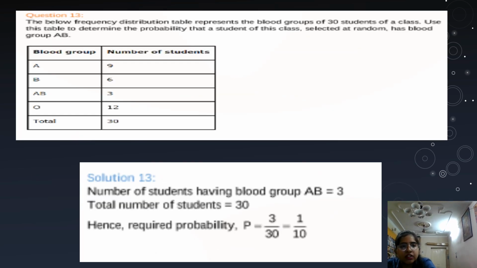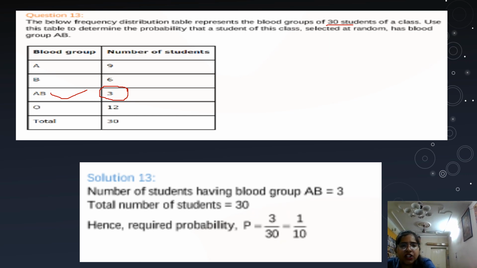Next question. The below frequency distribution table represents the blood groups of 30 students of a class. Use this table to determine the probability that a student of the class selected at random has blood group AB. AB is this, and 3 students have this blood group. So total students are 30. It is given in the question. So the probability will be 3 upon 30, that is 1 upon 10. This will be the answer.